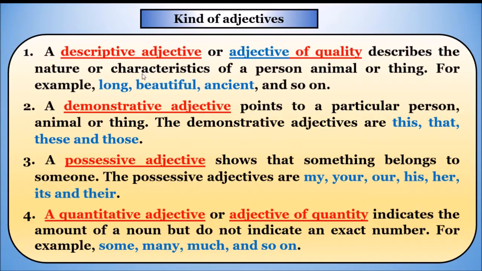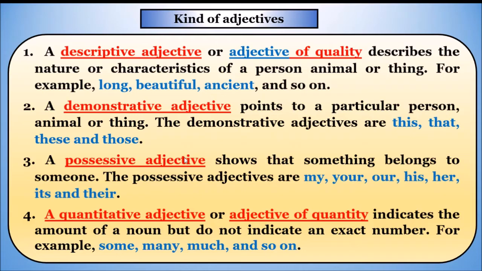If we need to describe the nature or the characteristics of a person, animal or a thing, it is a descriptive adjective. And the demonstrative adjective describes the noun by pointing to a particular place, animal or thing by using this, that, these or those.